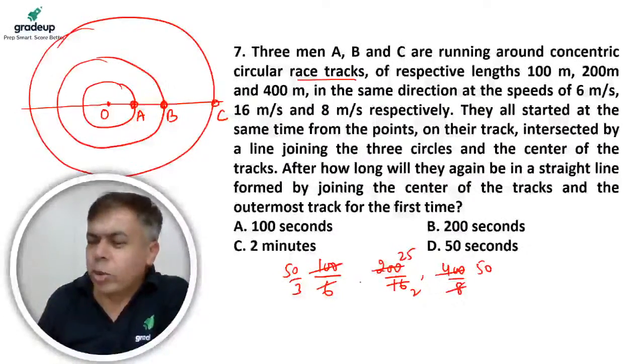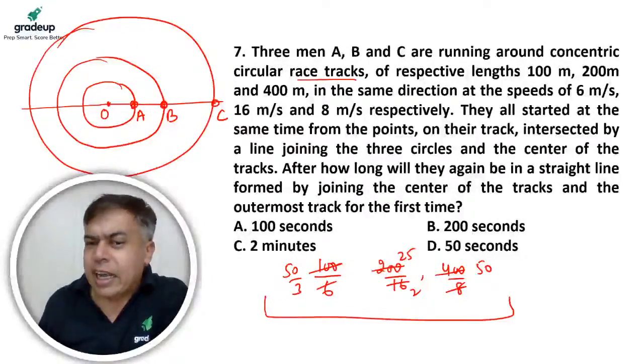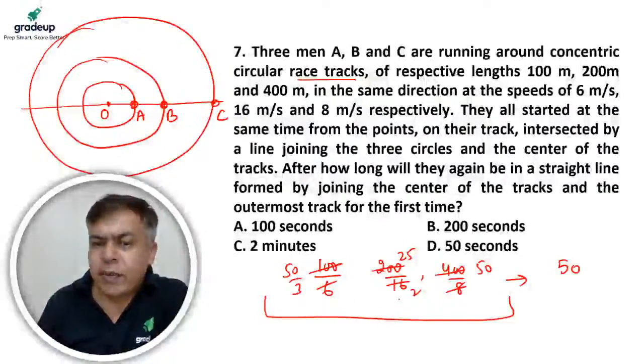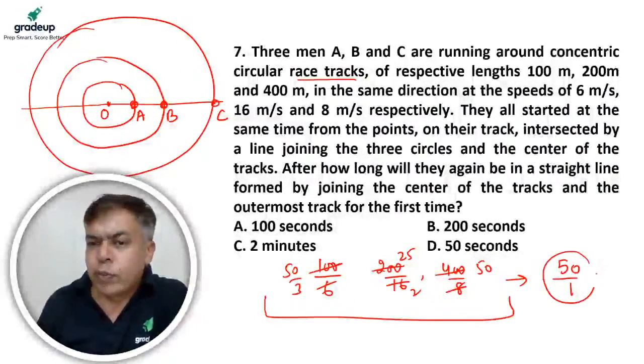So they are going to meet at the starting point only. So you can take directly the LCM of all. LCM of all will be LCM of the numerators, which is 50, by HCF of the denominators, which is 1. So 50 seconds. So D should be the correct answer.